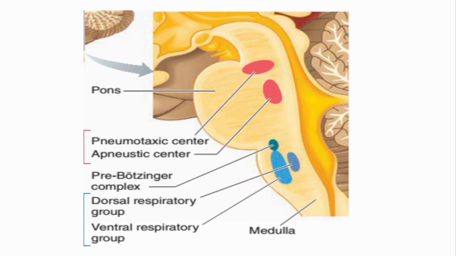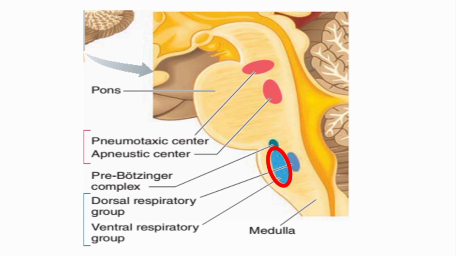So, the next group in the medullary respiratory center is the ventral respiratory group of neurons, which is located on the ventral side. This has a role in both inspiration and expiration, and it consists of nucleus ambiguus and nucleus retroambiguus. Its function differs from the DRG in that it remains inactive during normal quiet breathing.